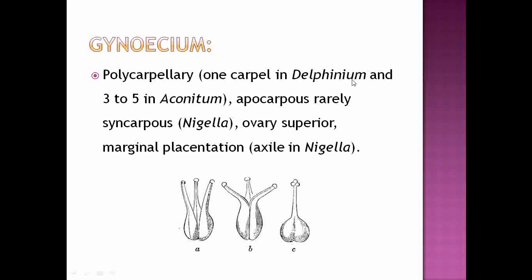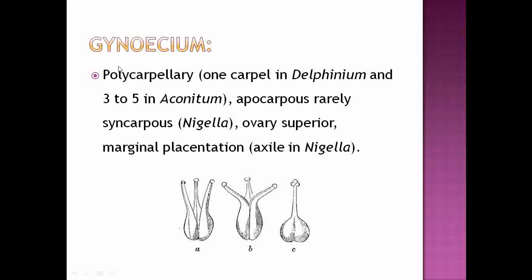The genus Delphinium shows the presence of only a single carpel, that's why it is called monocarpellary, while the genus Aconitum shows the presence of 3 to 5 carpels, that's why it is called tricarpellary or pentacarpellary.